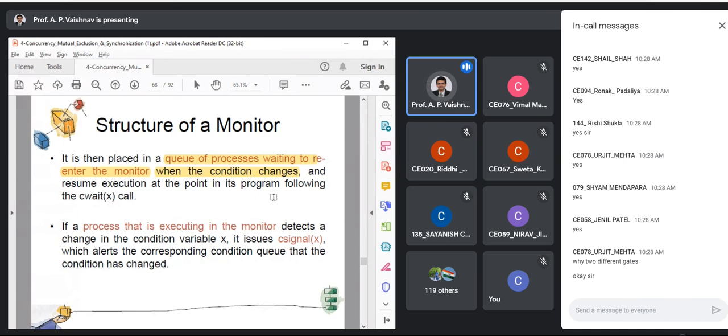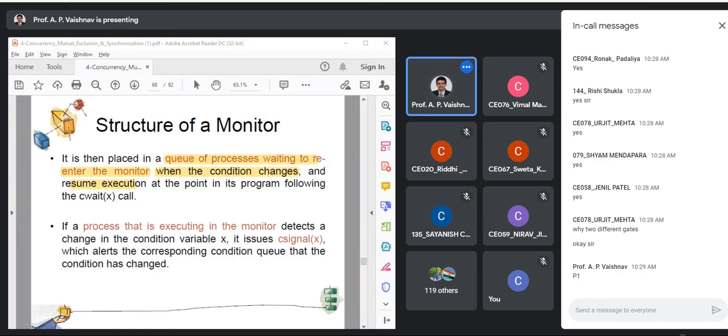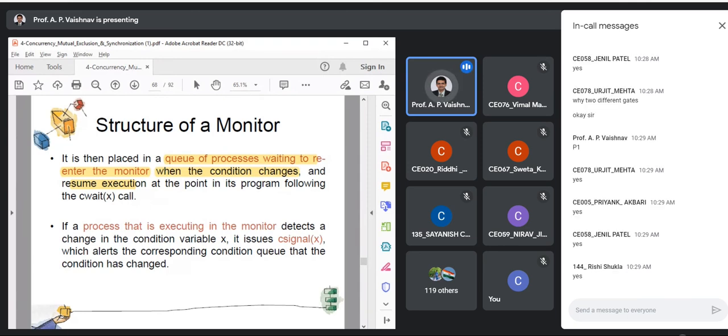And when the condition for which you are waiting occurs, that process can resume the execution. So suppose P1 was blocked, right? It went to the condition queue, and then it will resume as long as the condition occurs. Now, P2 entered the monitor while P1 was in the condition queue. Are you clear with this statement? All of you? Right.